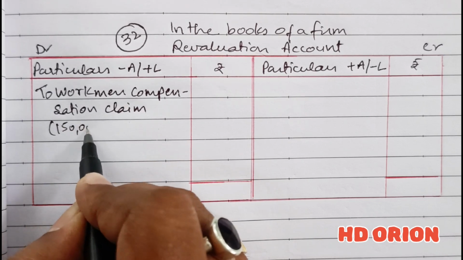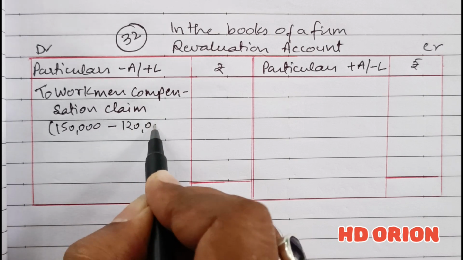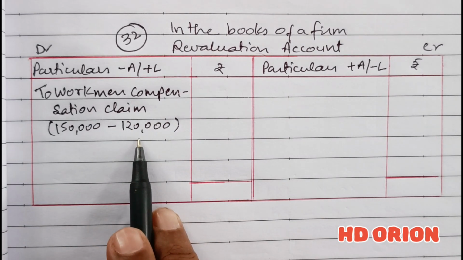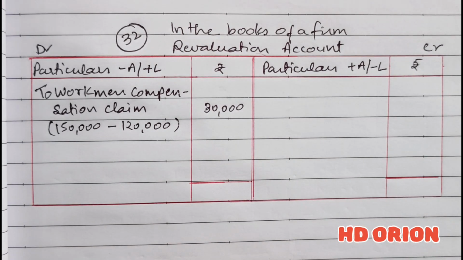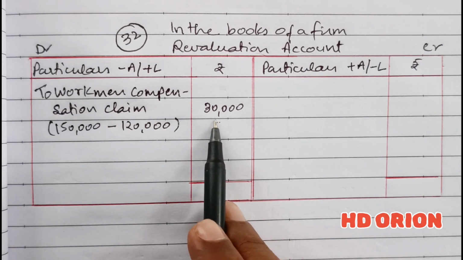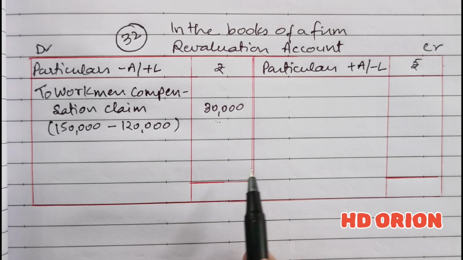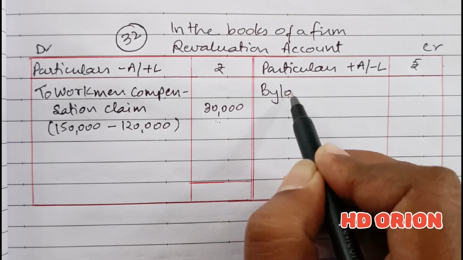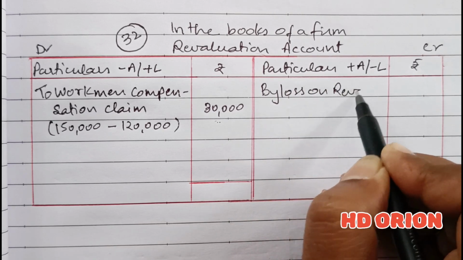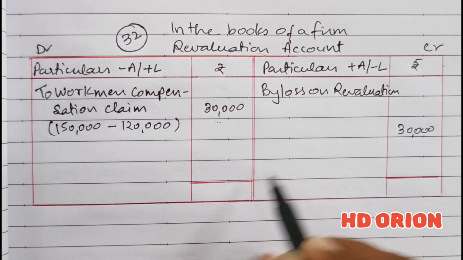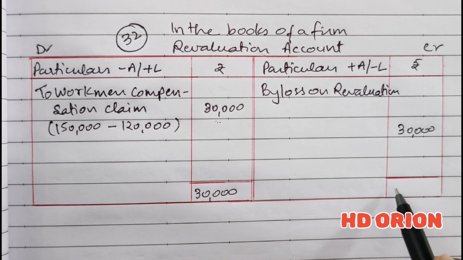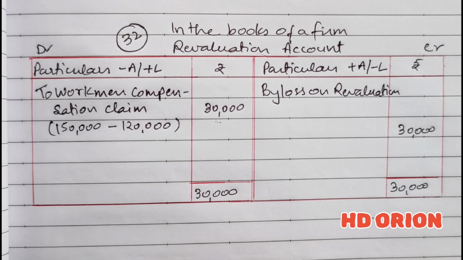It is 1,50,000, but 1,20,000 will be adjusted against workman compensation reserve. So a new liability of rupees 30,000 is created. This is the only thing which is to be recorded in the revaluation account. It is an increase in liability, which means it is a loss on revaluation. So the loss on revaluation will be 30,000, because when we close it, a debit balance means it's a loss, and it will be given to the partners in their old profit sharing ratio.